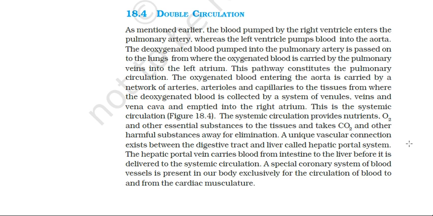Similarly, when it becomes deoxygenated, this blood is brought from the lower side of the body by the inferior vena cava, and from the upper side of the body by the superior vena cava, to the right atrium, and from the right atrium to the right ventricle, and from the right ventricle to the pulmonary artery, and from the pulmonary artery to the lungs for purification. This is double circulation.